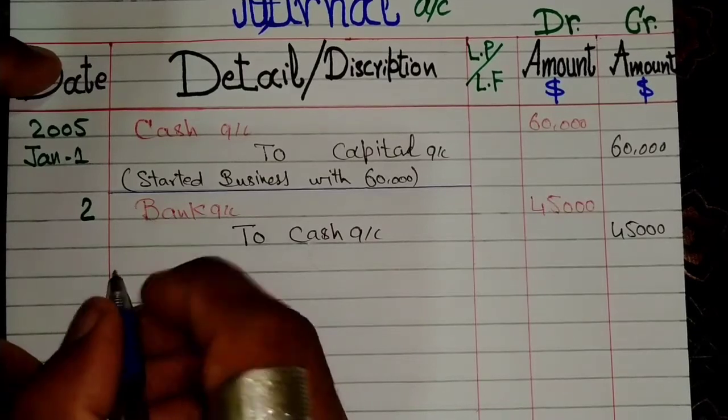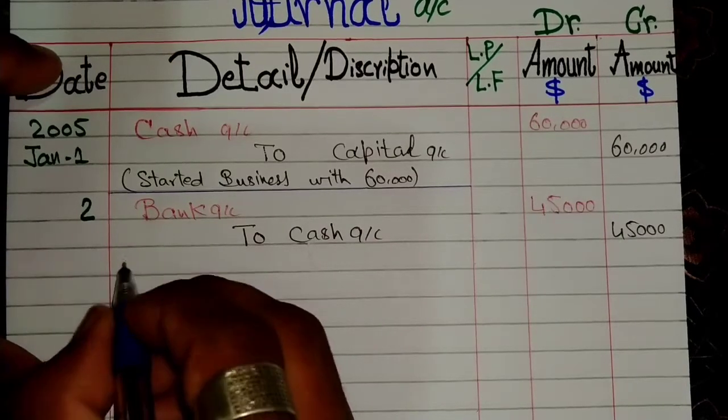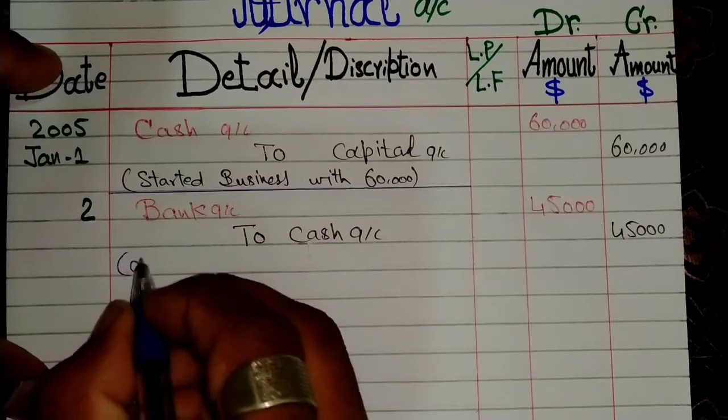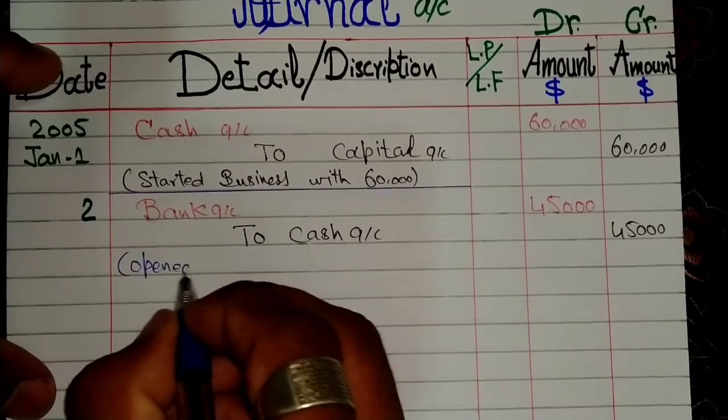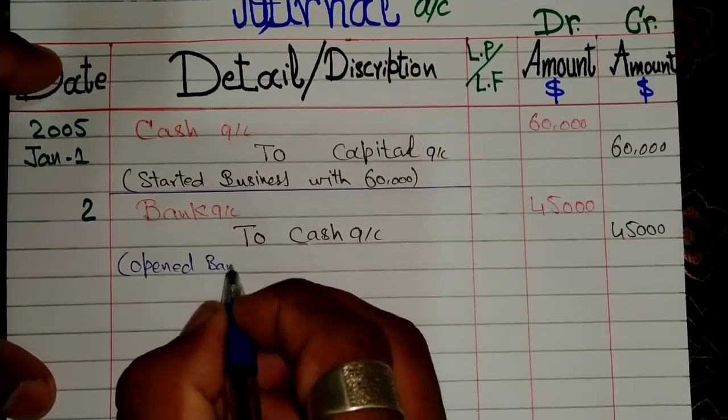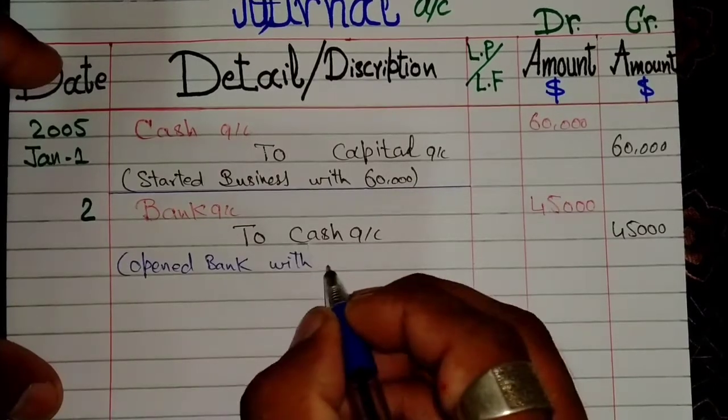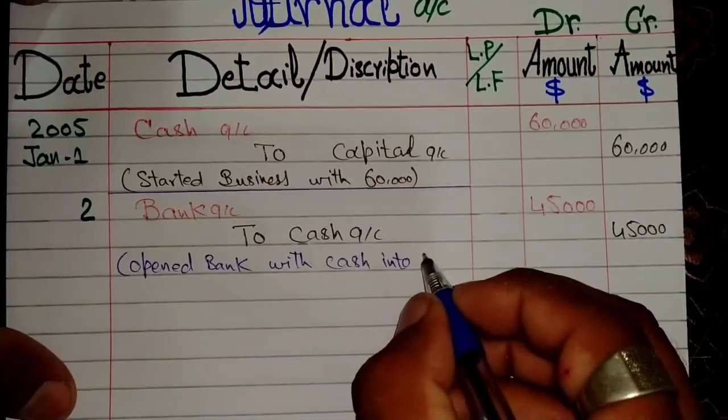With description, opened bank account with cash into business account.